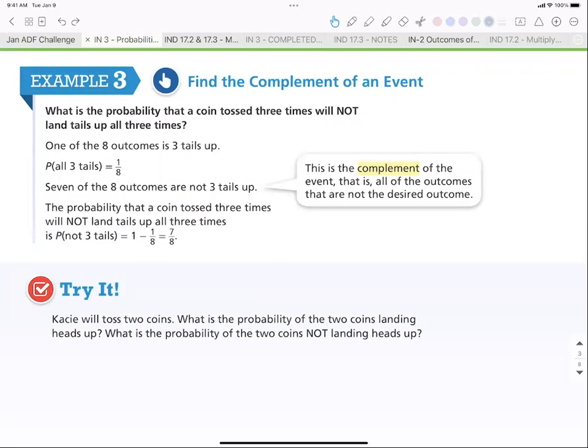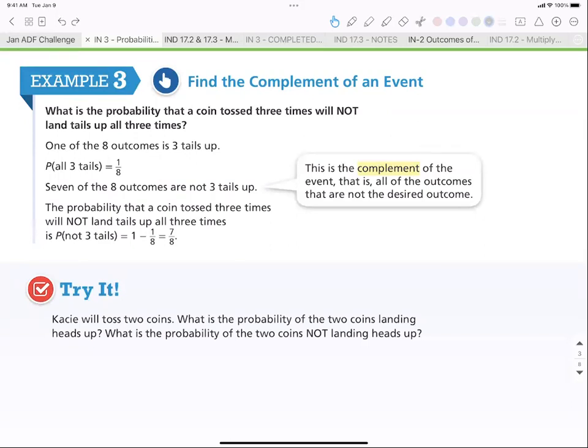So if I ask you, what is the complement of 3/4, what makes that a whole? 1/4, because 3/4 plus 1/4 gives you 4/4, which is a whole, right? One whole. Even though it's 4/4, we know that reduces to 1. If I was to ask you, what's the complement of 3/8? 5/8, because 3/8 plus 5/8 gives you 8/8, and that is a whole. We good? Okay. So that's what it means here by a complement.